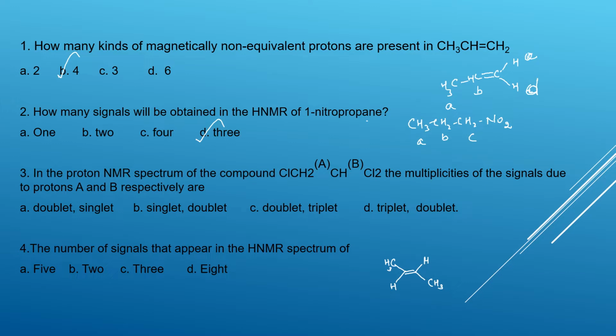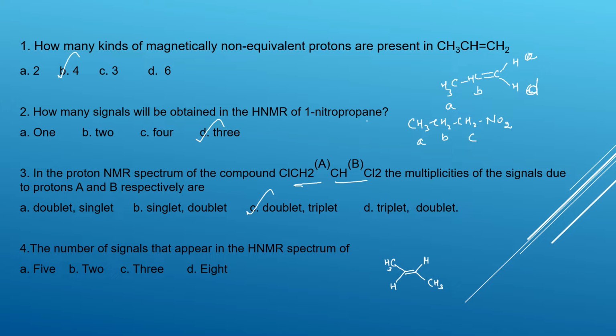In the proton NMR spectrum of the compound ClCH2A, this is identified as A, okay, labeled as A, and this is B, Cl2. The multiplicities of the signals due to the protons A and B respectively are. So they are asking about these two. What are the signals? If you take this one, nearby 2 protons are there, 2 plus 1, 3, so triplet. For B it is triplet, and for A, nearby 1 proton is there, so 1 plus 1, 2, doublet. So doublet and triplet.